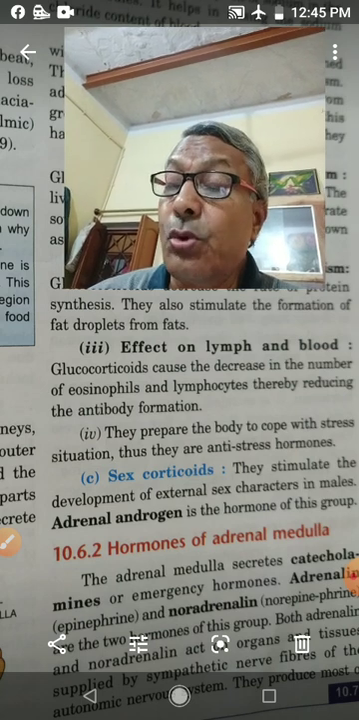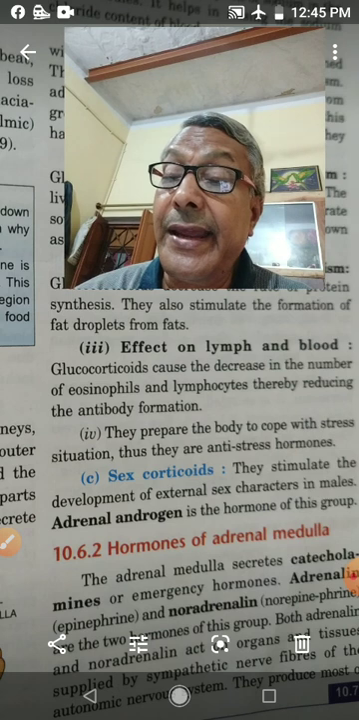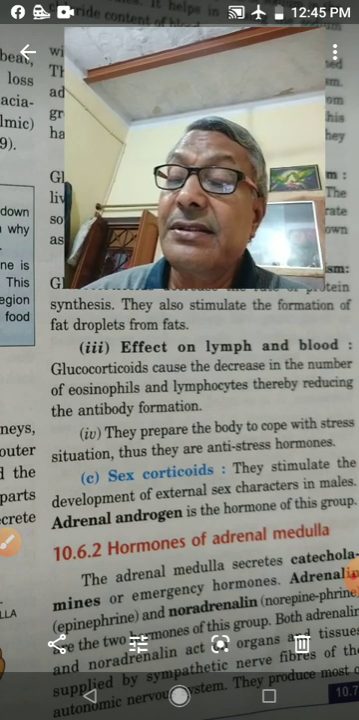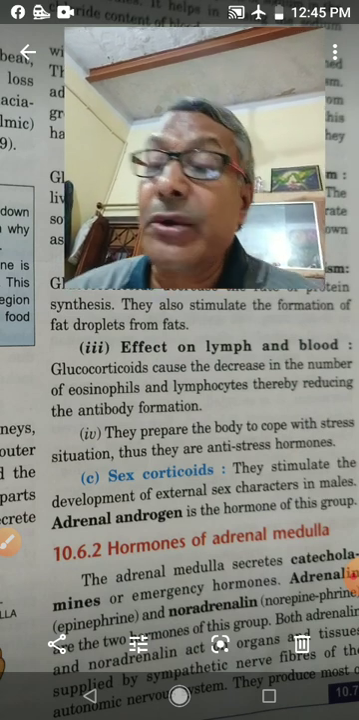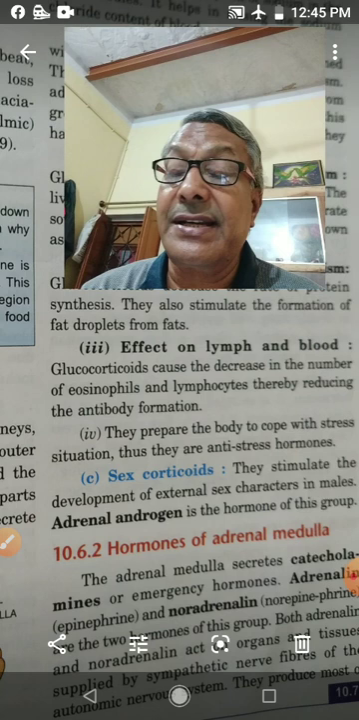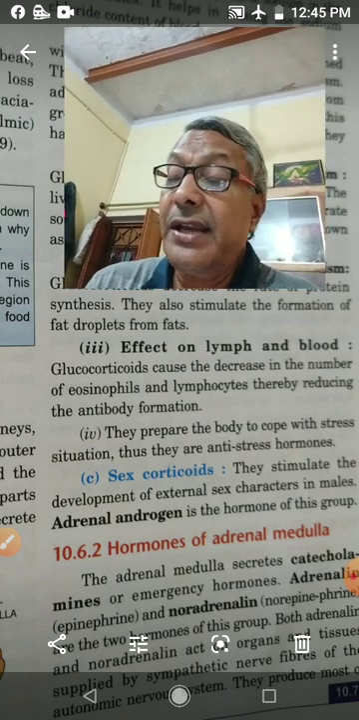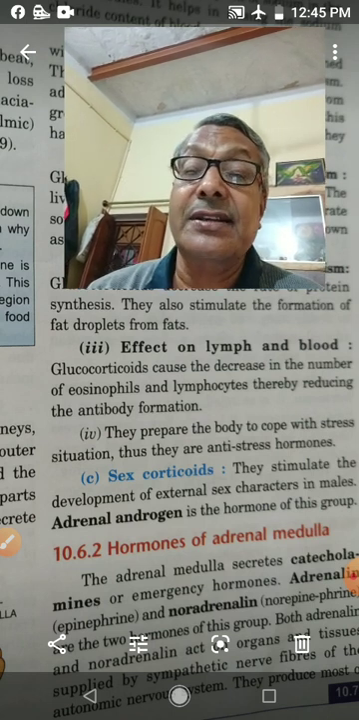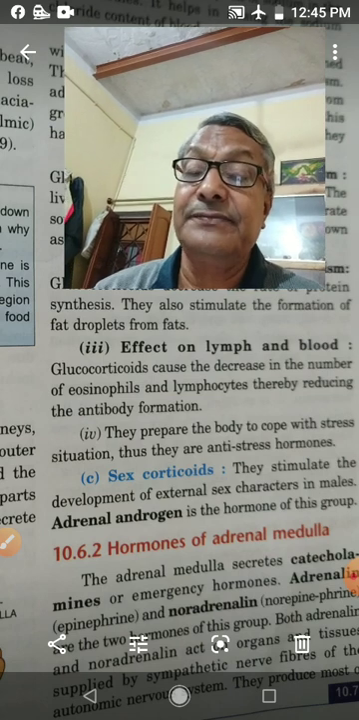So this I told about the adrenal cortex. Adrenal cortex secretes hormones: mineralocorticoids, glucocorticoids, and sex corticoids. What are their functions? And I told, if there is undersecretion and oversecretion, then what is the effect?